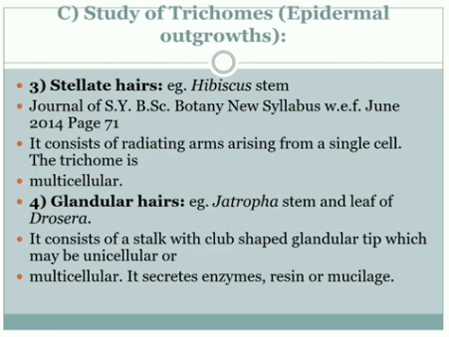Next one is the stellate hairs. They are mostly found on the hibiscus stem. When we see the stem of the hibiscus, small stellate hairs are present. It consists of radiating arms arising from a single cell, and the trichome is multicellular. It is a hair-like structure arising from a single cell. And glandular hair is mostly found in the Jatropha stem and the leaf of Drosera. It consists of a stalk with a club-shaped glandular tip, maybe unicellular or multicellular, and it secretes enzyme, resin or mucilage also.